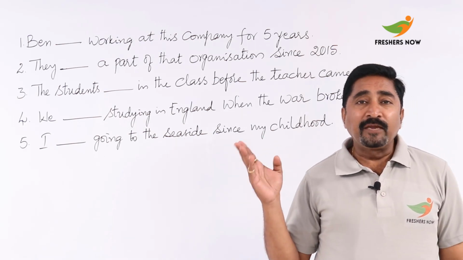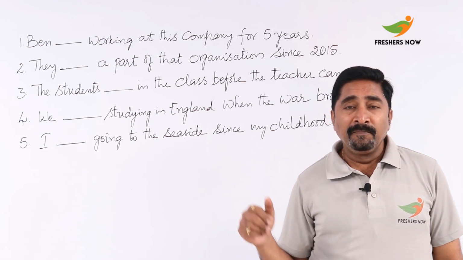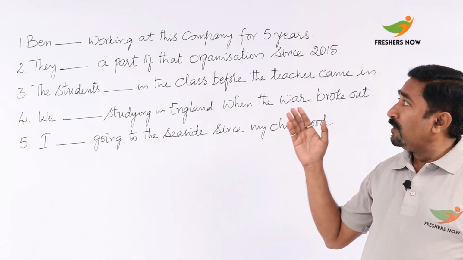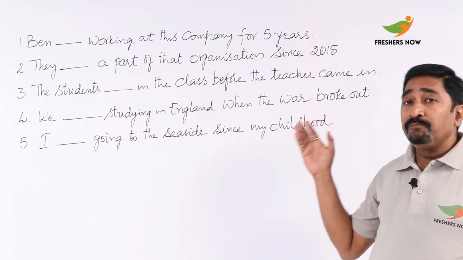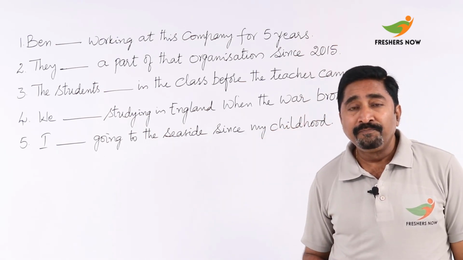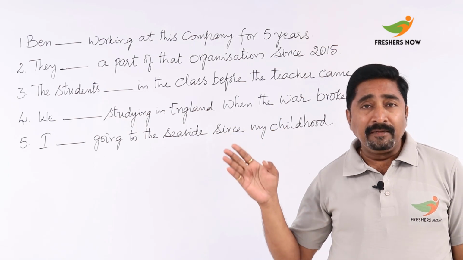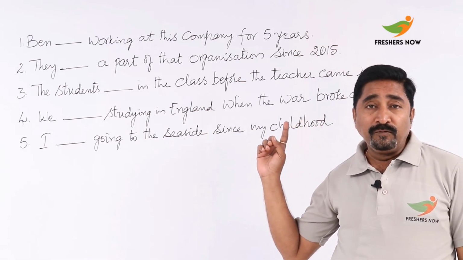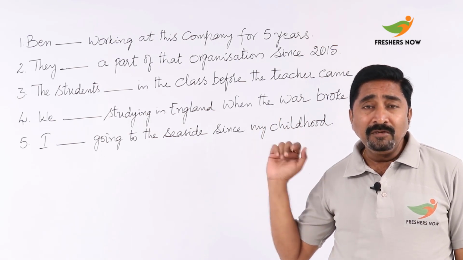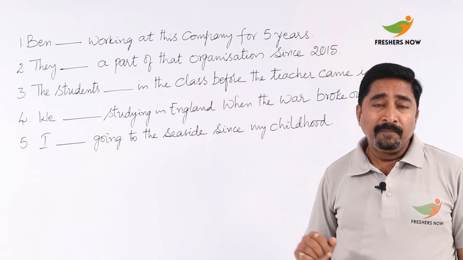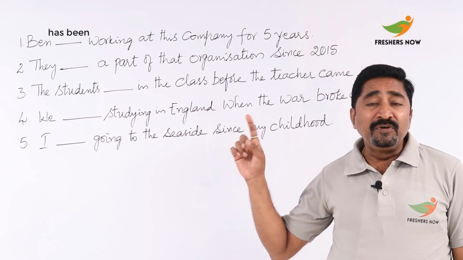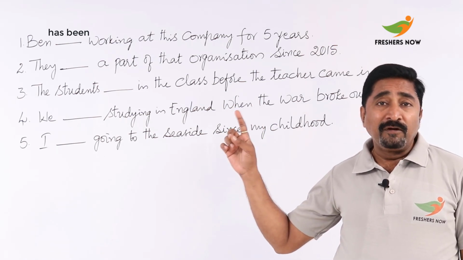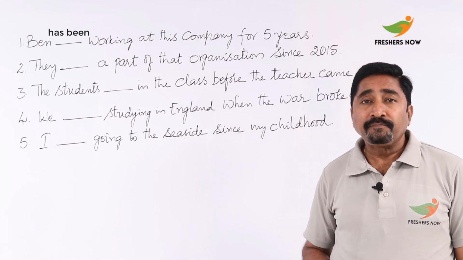Now let's take a quick look at each of them. See that first sentence: Ben working at this company for 5 years. Here the subject is Ben, and the period of time is very clear with the use of the preposition for. Because it is a third person singular number, that is Ben, I use has been.